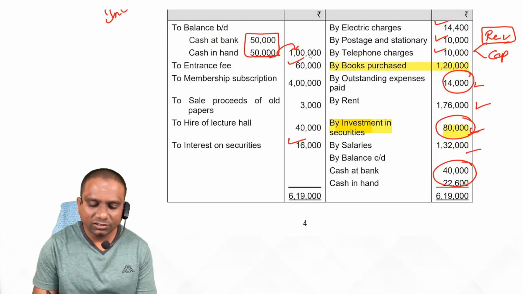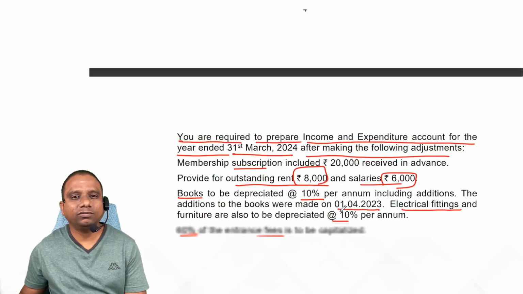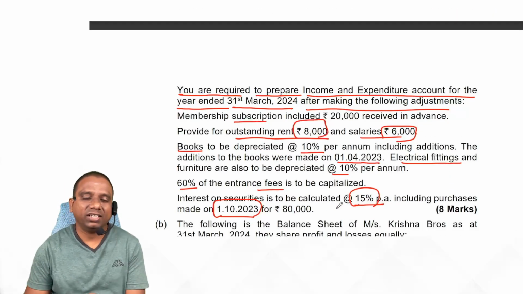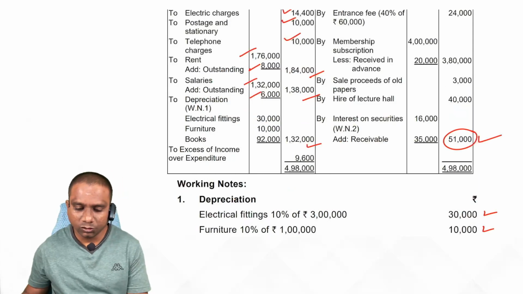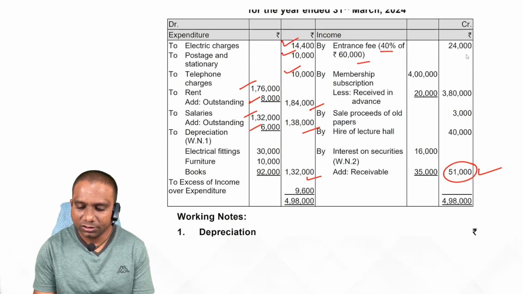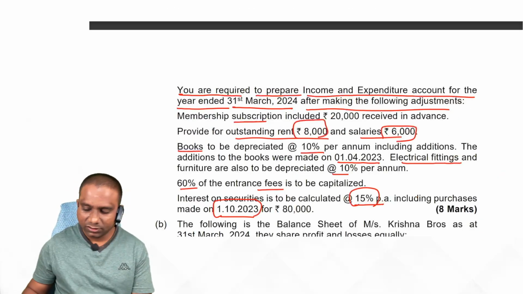Next one, look at receipts. Entrance fee 60,000. They said 60% of the entrance fee is capitalized, which means 40% of the entrance fee is shown as revenue income. Observe entrance fees 40%, 24,000. Next.